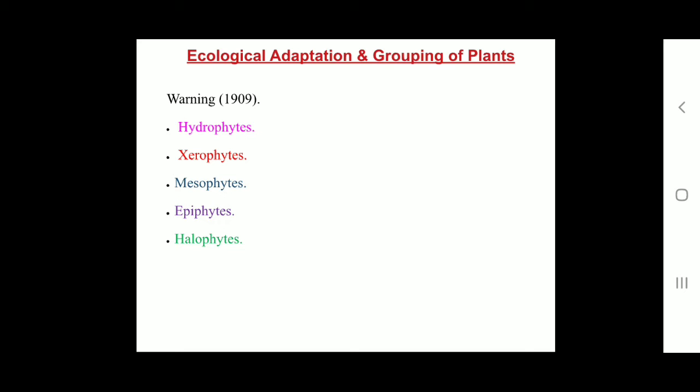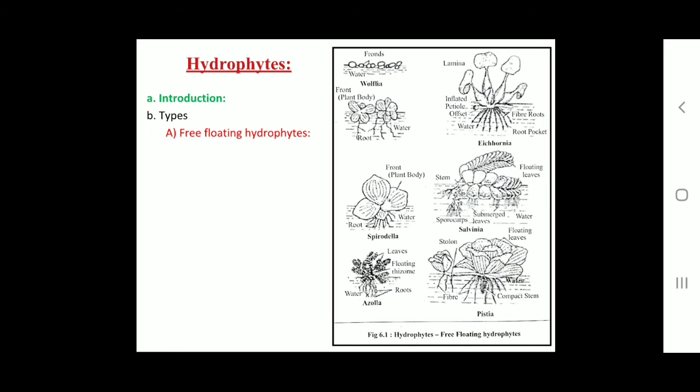Hydro means water and phyton means plants. Plants which grow in water or in soil saturated with water are called hydrophytes or aquatic plants. Examples: Utricularia, Vallisneria, Hydrilla, Chara, Nitella, Lotus, Ceratophyllum, Trapa, Pistia, Eichhornia, Lemna, etc.